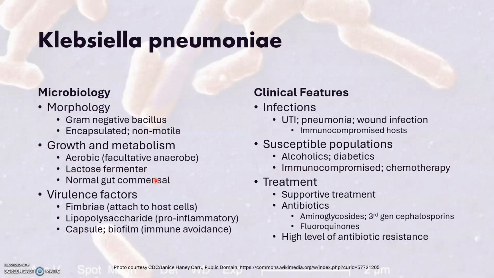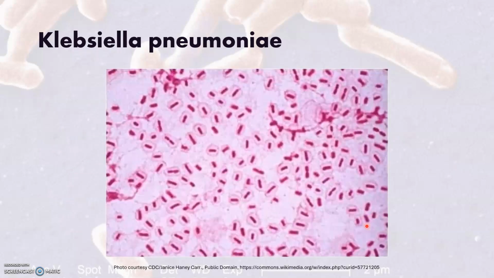It can cause urinary infections, pneumonia, and wound infections, particularly in immunocompromised hosts. Alcoholics, diabetics, and patients on chemotherapy are particularly susceptible. Supportive treatment is essential in these patients, but there are some antibiotics that are preferred as listed. This organism has a high level of antibiotic resistance, so usually we use multiple antibiotic regimens to avoid this.